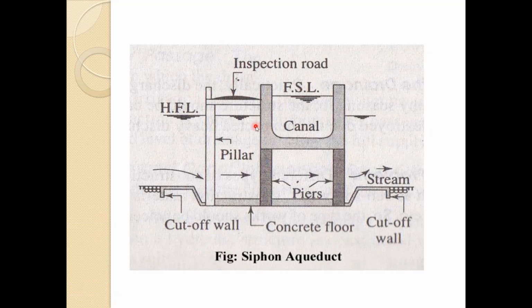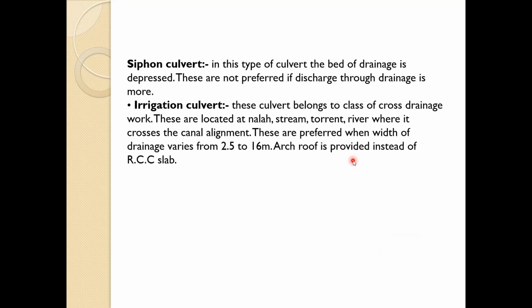So this is the canal, this is the inspection road, and through this siphon action, this particular water flows and it touches this canal bed. So it looks like it is floating on this particular water stream, but it is because of this siphon aqueduct.